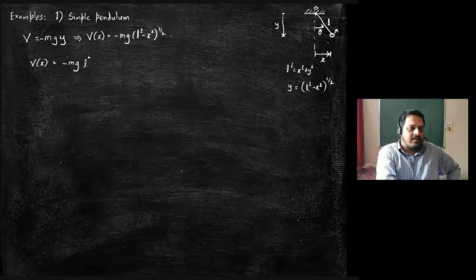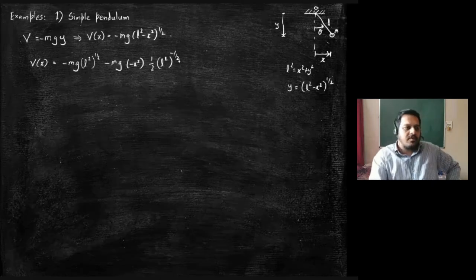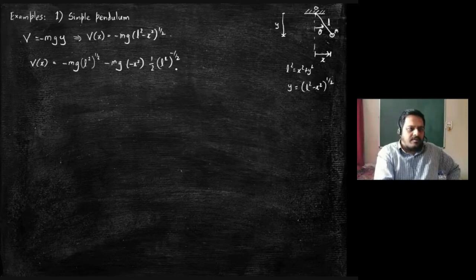Watch. L square to the power half, minus mg into minus x square into half L square to the power minus half, plus higher order terms.